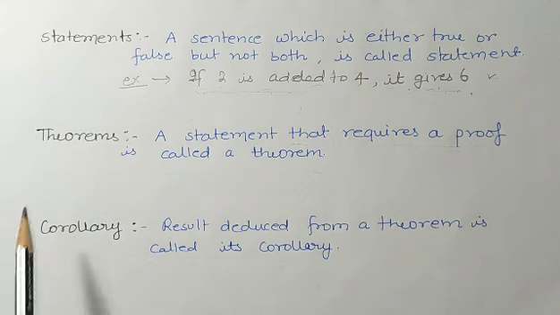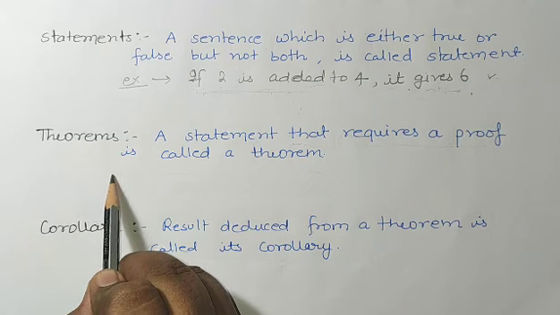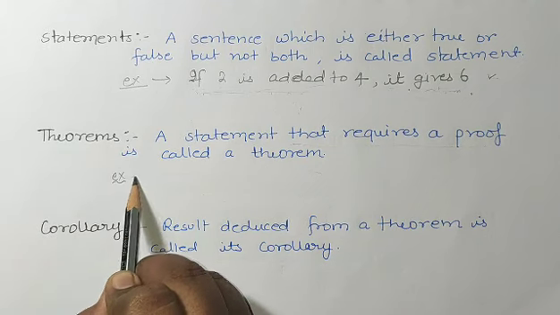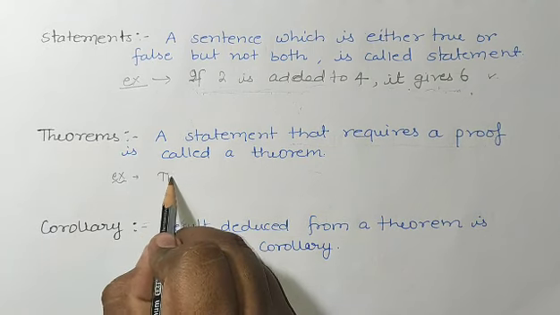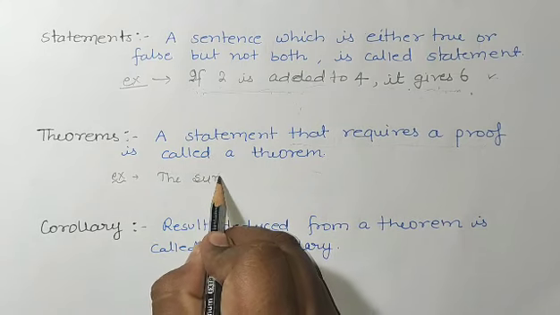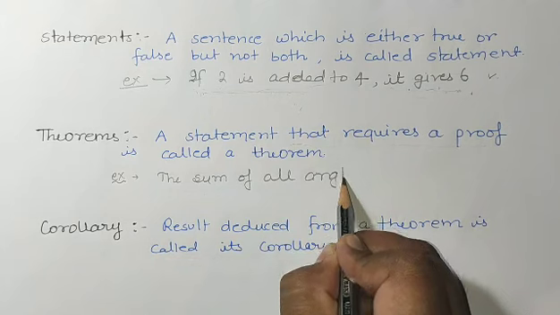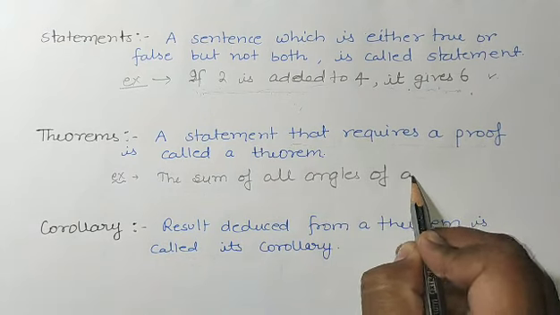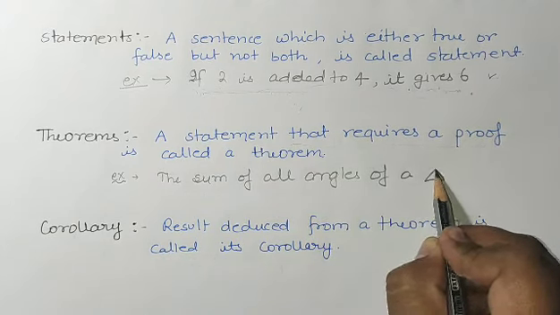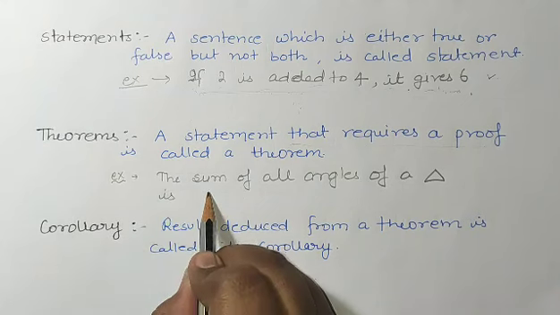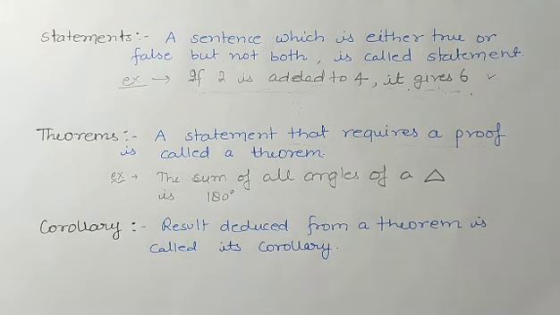Like if I write one theorem, for example, that the sum of all angles of a triangle is 180 degrees. In a triangle the sum of all angles is 180 degrees.